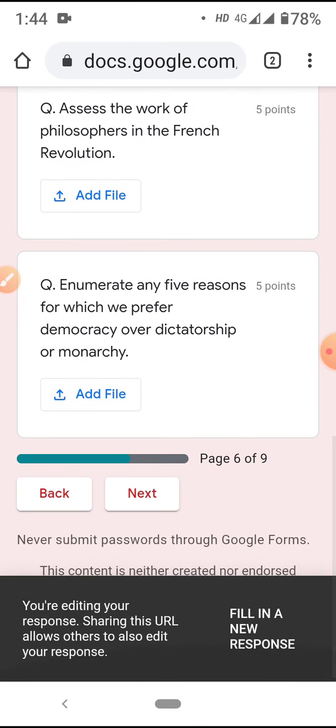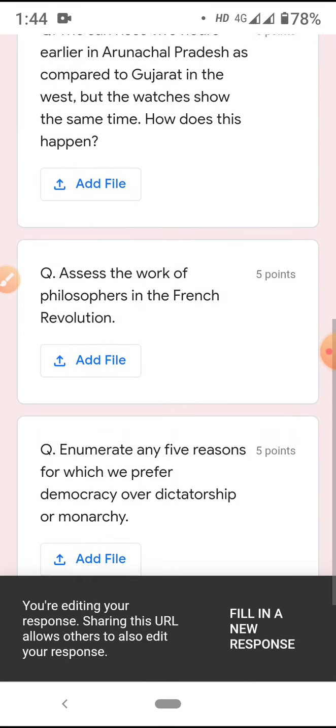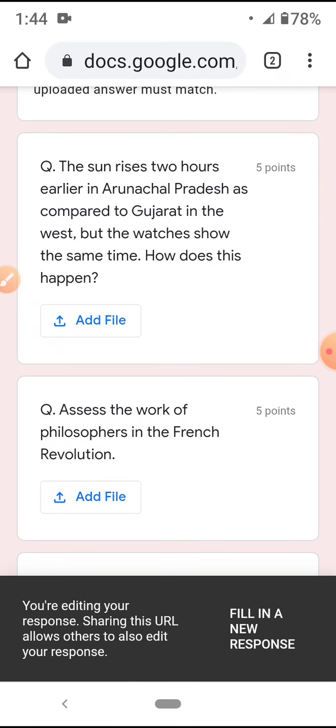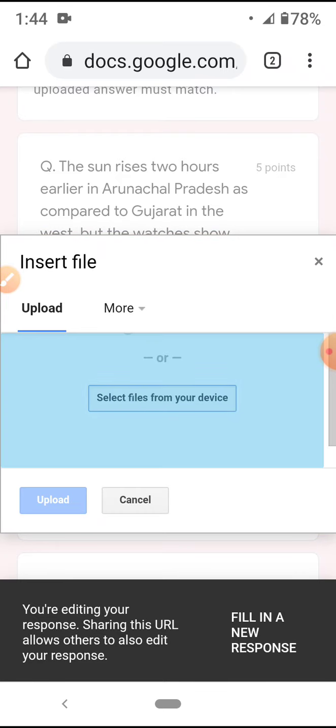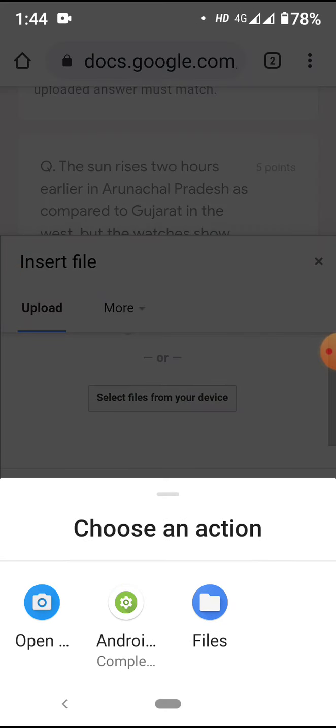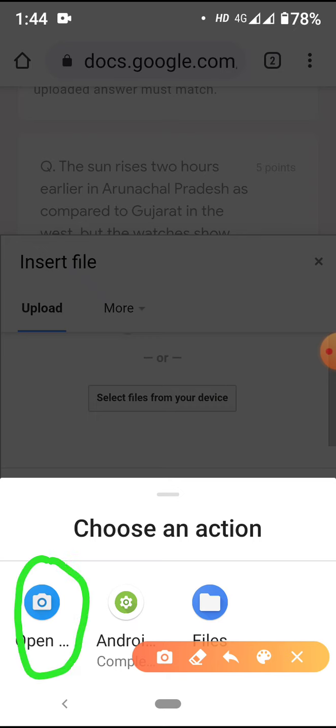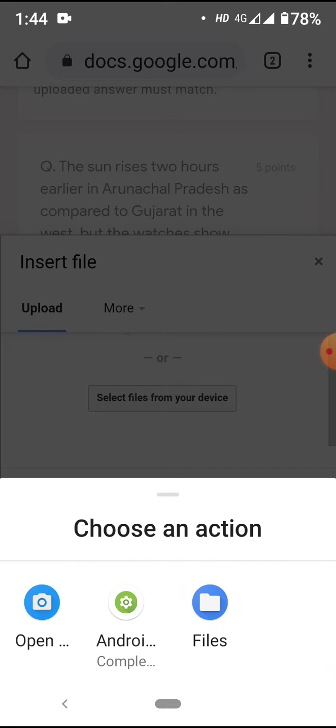Now these questions, you understood this. Okay, so you write this question somewhere on the paper, write their answers, take the photos and later upload, or if your form supports it, you can directly take the photo from the camera. For example, my phone is supporting the camera option. This is the camera option. Your phone may not support it. If your phone doesn't support it, you already click the photos, then come to this file and press it.